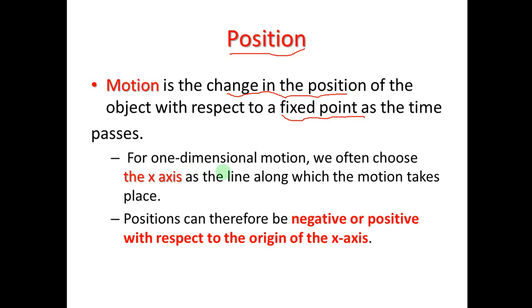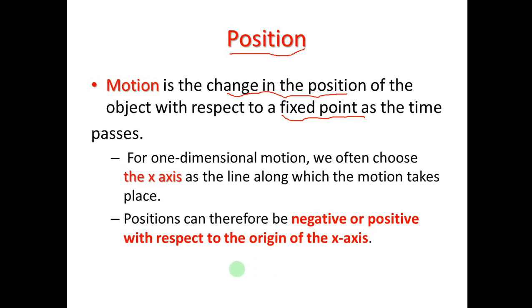For one-dimensional motion, we often choose the x-axis as the line along which the motion takes place. So, position in one-dimensional motion can be negative or positive with respect to the origin of the x-axis. What does it mean?